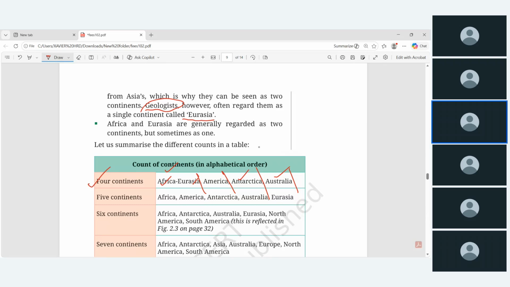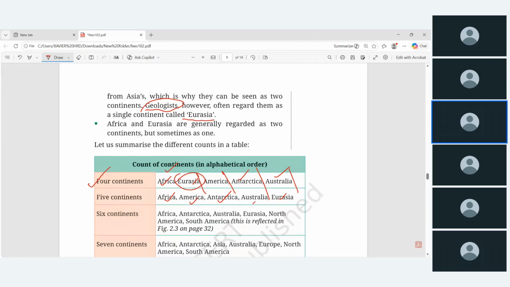Antarctica is in the South Pole, and America, then Africa and Eurasia together they consider as one single landmass. If anyone says there are 4 continents. If you say there are 5 continents, it means Africa and Eurasia are taken separately. The rest of the things are similar: America, Antarctica, and Australia.